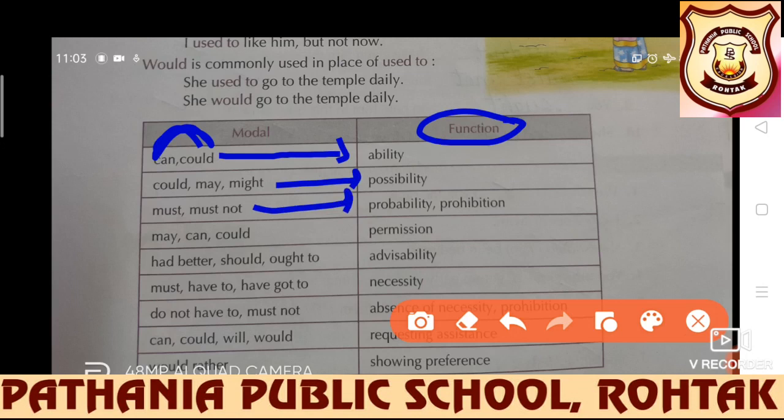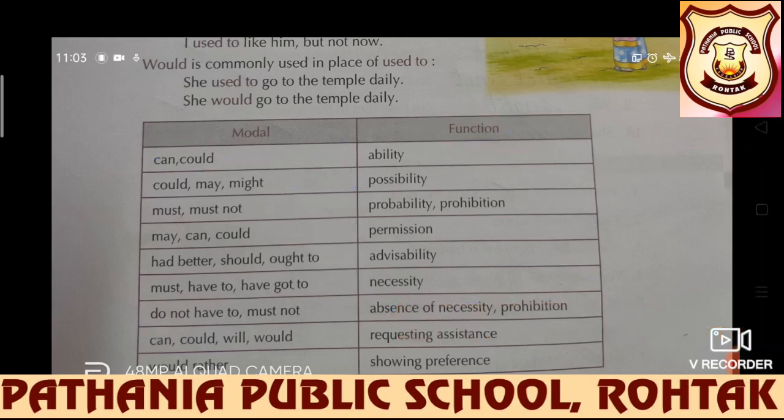Must not, probability or prohibition. May, can, could, permission. Had better, should, ought to, advisability. Must, have to, have got to, necessity. Do not have to, must not, absence of necessity, prohibition. Can, could, will, would, requesting assistance. Would rather, showing preference.